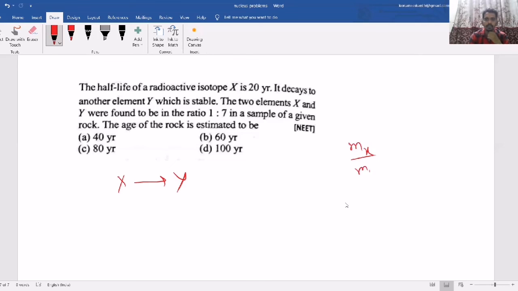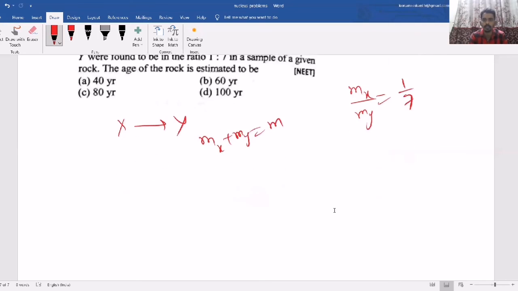The two elements X and Y were found to be in the ratio 1:7, that means mass of X and mass of Y is 1/7 at a particular time. So what is that time? Means what is the age? Age is nothing but some time, after some time. So after how much time will the ratio become like this? Initially, if you consider the total mass is M, so mx plus my is M. Now at that instant, mx by my is 1/7, means mx is my by 7. So my by 7 plus my equal to M.